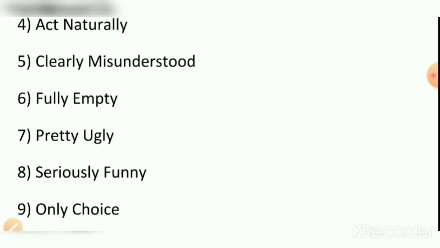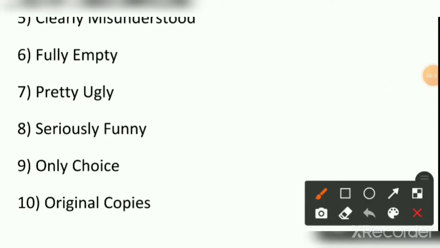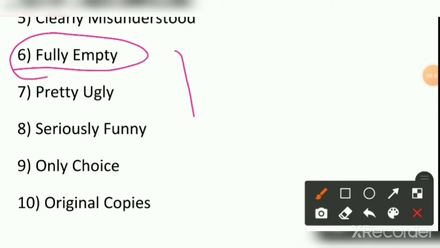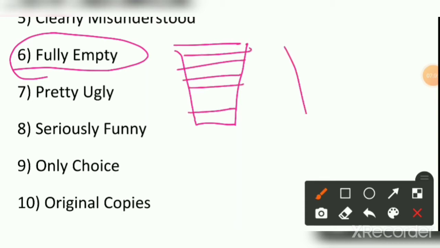Now I come to the next phrase, that is fully empty. If I talk about this, with the help of this, fully empty, you can see the two glasses. One is full and one glass is empty.